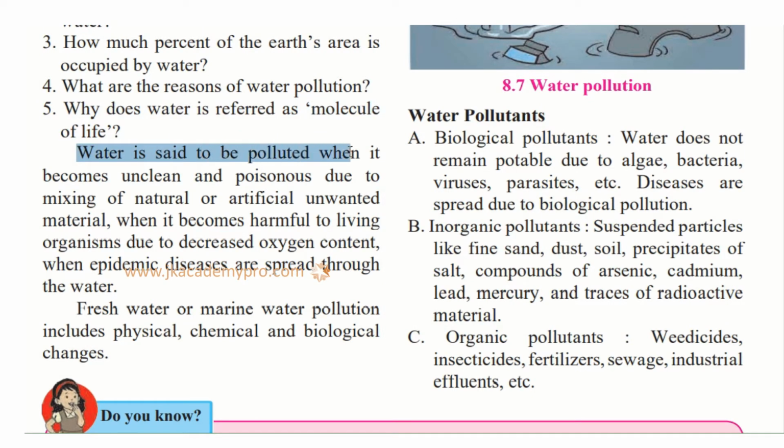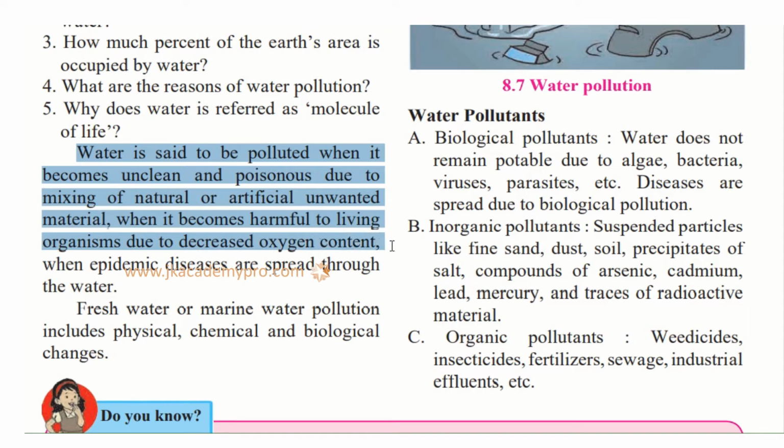Water is said to be polluted when it becomes unclean and poisonous due to mixing of natural or artificial unwanted material, when it becomes harmful to living organisms due to decreased oxygen content, and when epidemic diseases are spread through the water. Pollution of water means unclean or poisonous water due to natural or artificial substances, harmful to living organisms, causing diseases because the oxygen content goes down.